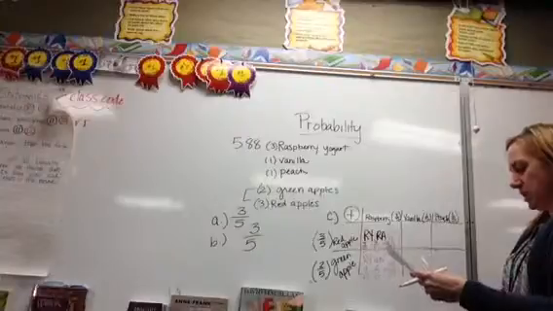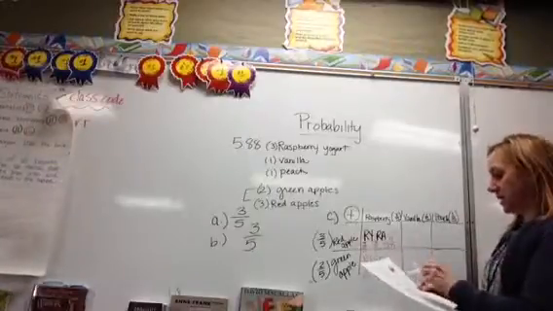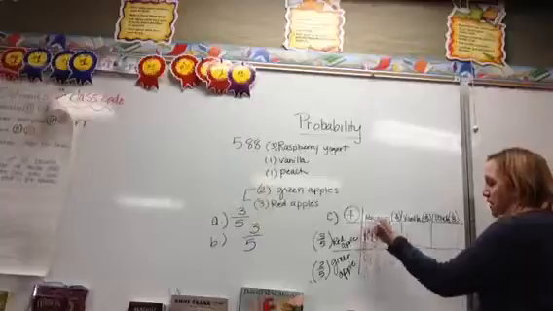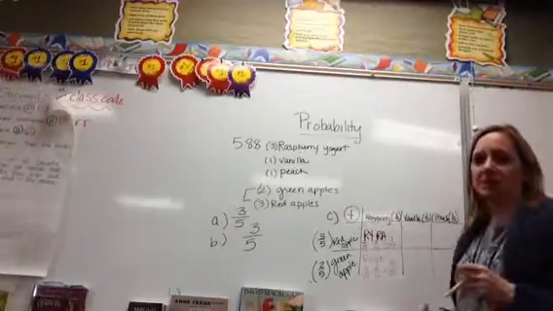And for this, I believe it was just asking what is the probability that Lucas will eat a raspberry yogurt with a red apple. That's this box right here, so 9/25 is going to be your answer.